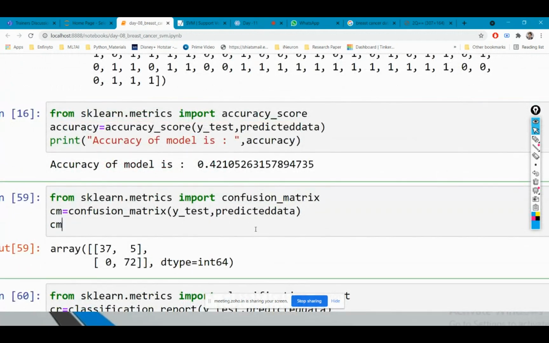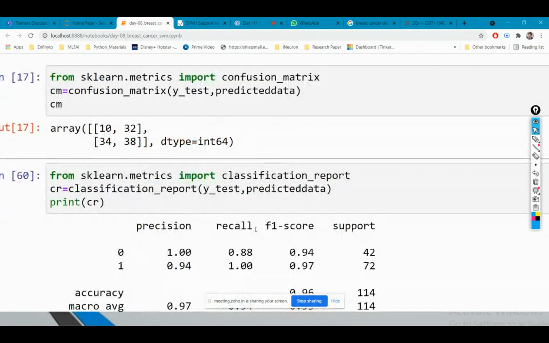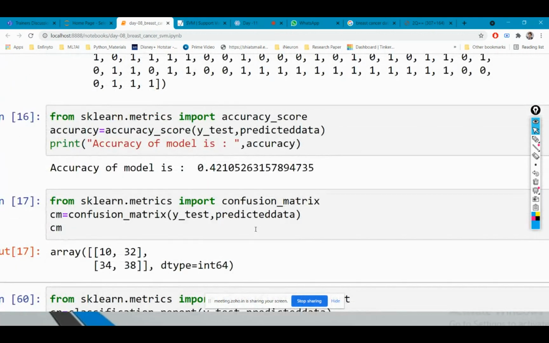Now we have one more thing, which is known as the confusion matrix. The confusion matrix gives us the accurate result of how many values we are able to predict correctly and how many values we are able to predict incorrectly. For the first type, which is benign, I'm able to predict only 10 values correctly, and 32 values are incorrect. This is on my testing data. The confusion matrix I'm drawing on my test data only.